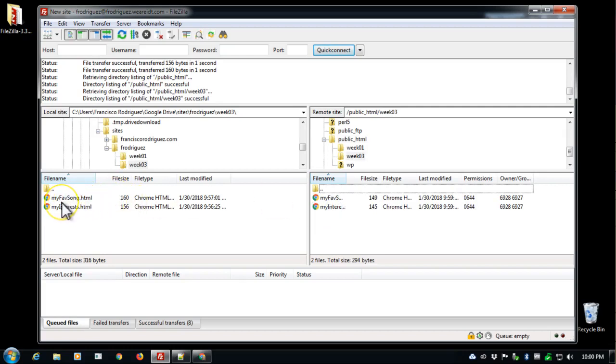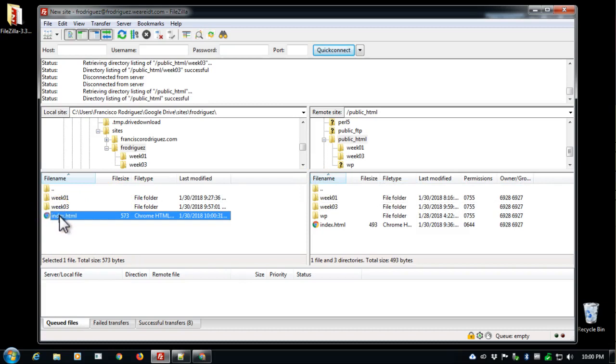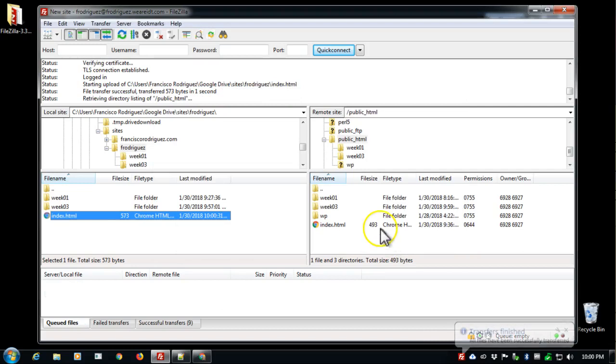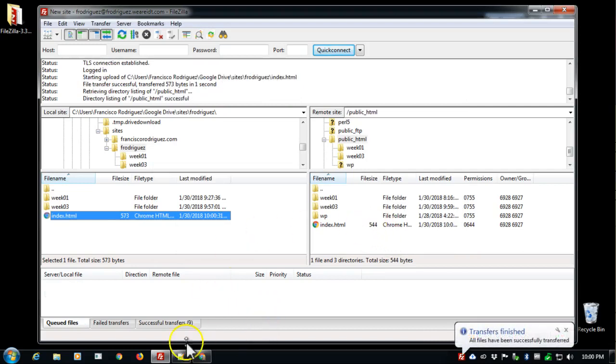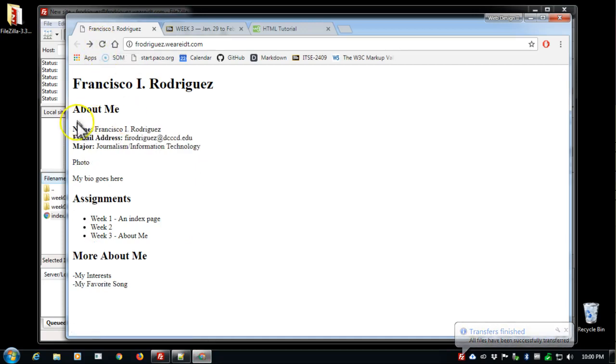Hopefully you watched the video before starting to type. And actually I just need to upload this index file again. Double click it, it'll ask me if I want to overwrite, then I do. Then I can go back into my browser, reload, and then this is more of what I had in mind.